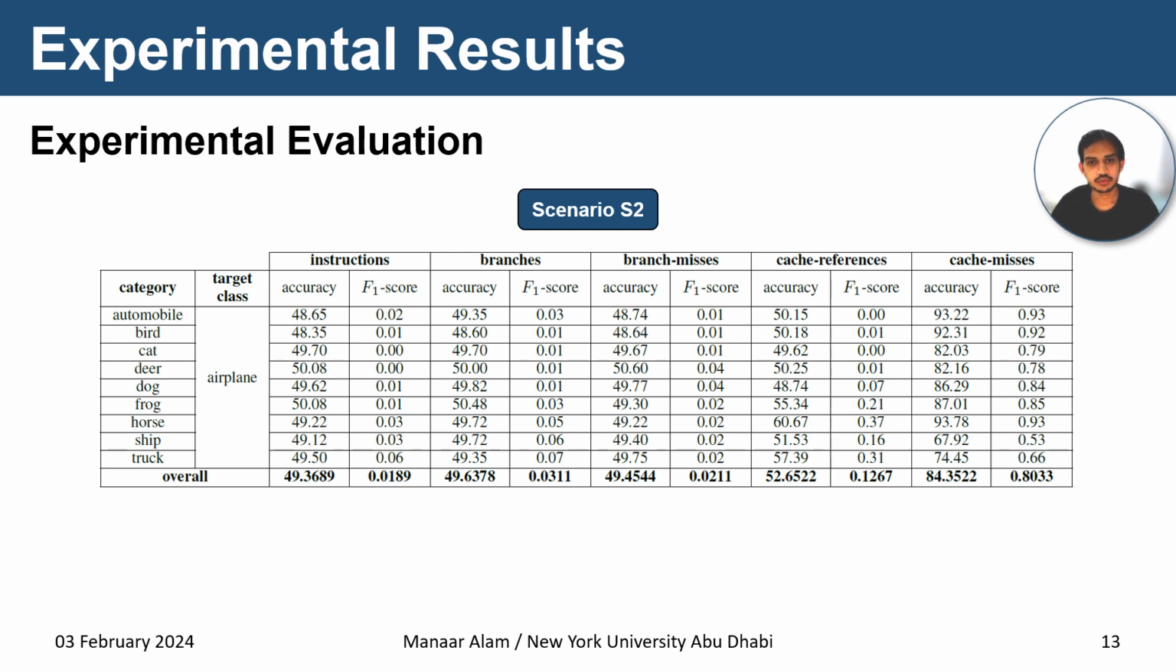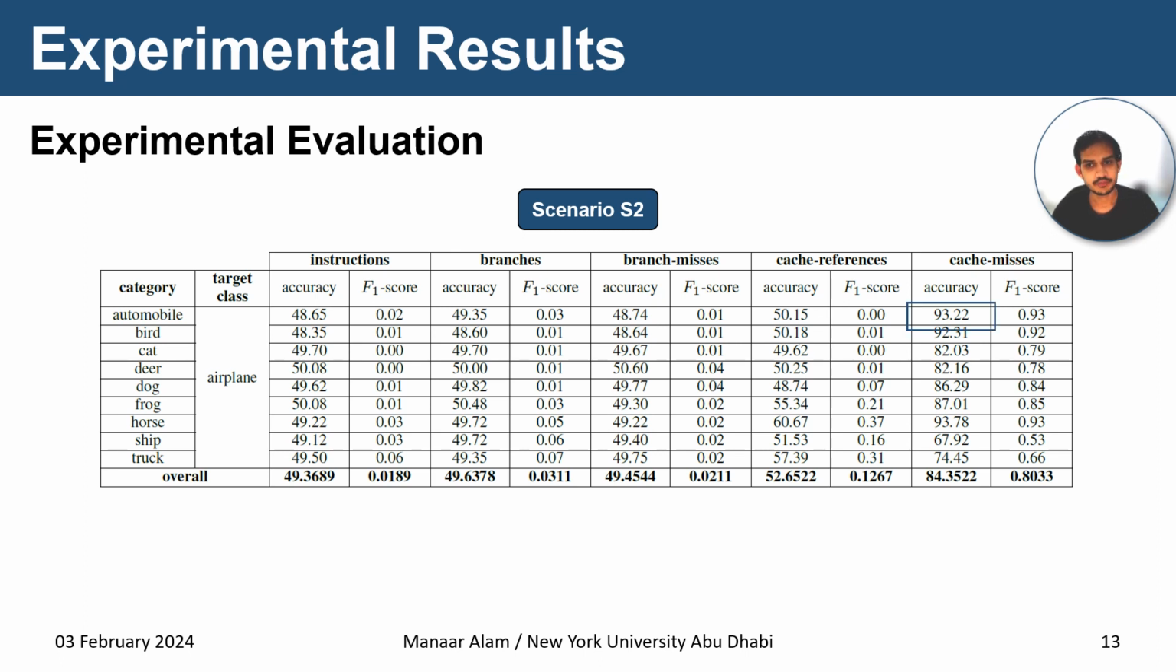In this slide, we present the evaluation for scenario S2. The table shows the performance of the proposed backdoor detection method for different hardware performance counter events like instructions, branches, branch misses, cache references, and cache misses. For the performance metric, we have computed both accuracy and F1 score of the methodology.